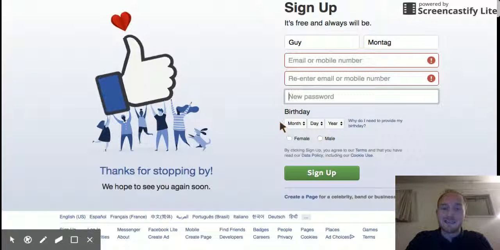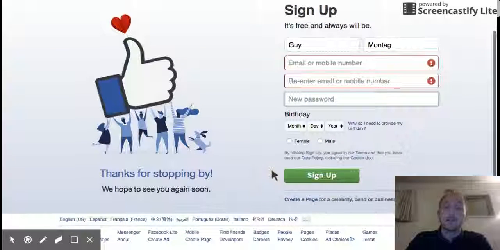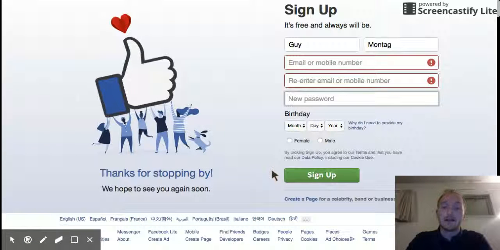It's not specified in the book when these characters were born, so you can go ahead and put whatever you want there. Select whether or not you're going to be male or female, so that kind of depends on the character that you're going to be representing. And then I want you to hit sign up. Now, this is going to send an email to your email that you just provided us, and it's going to allow you to validate your account, verify that you're really existing and you're really going to start that account. So go ahead and take a second and go to that account now, and after you've hit sign up, there should be something for you to click to validate that this is a real Facebook account you're making.